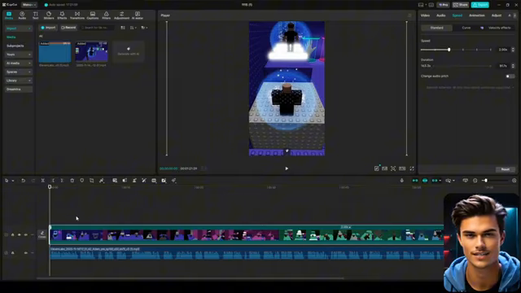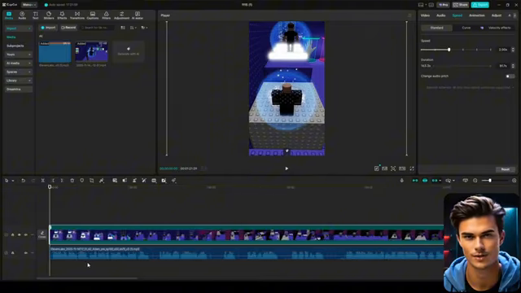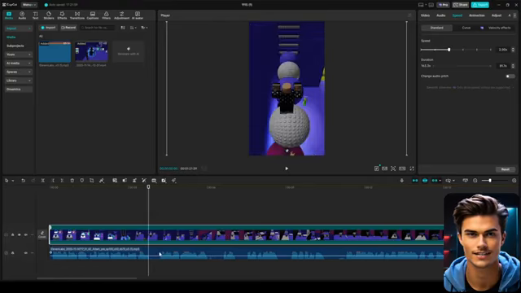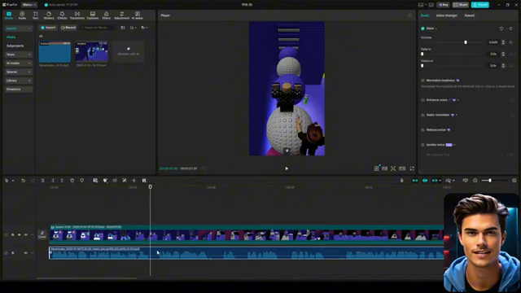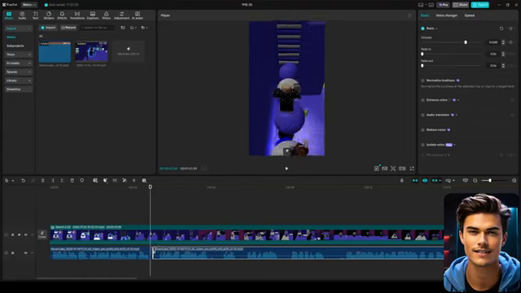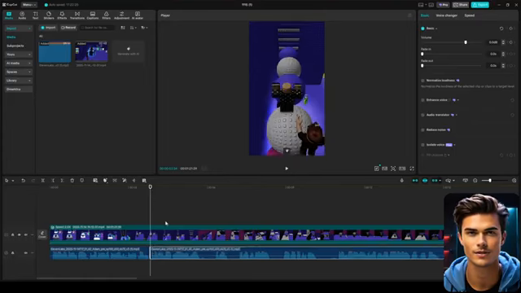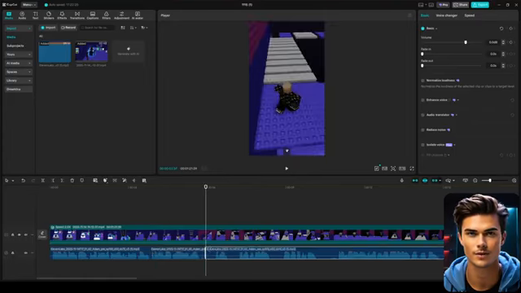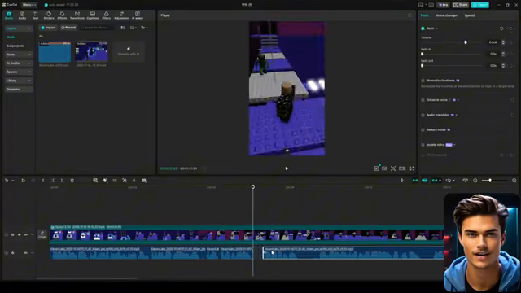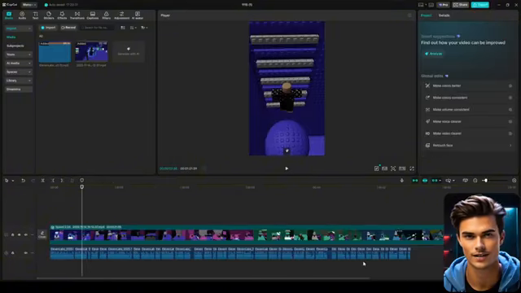Once that's done, take a look at your voiceover. You'll notice there are small gaps between certain lines, basically moments of dead space, and we want to remove those. To do that, place the editing line right where a sentence ends, use the cut tool to split it, and then drag the next section of the voiceover closer so the gap becomes smaller. Repeat this process throughout the entire voiceover. And to save some time here, I've already done it in advance, and your voiceover timeline should look similar to what you're seeing right now.